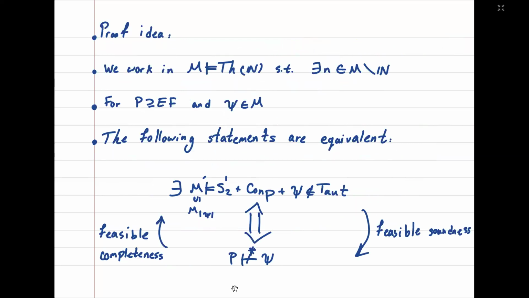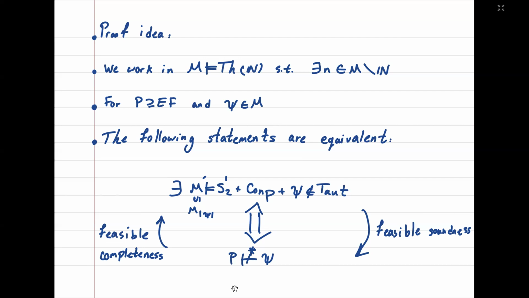The LB formula is complicated, so it's hard to work with it directly. Instead, we use non-standard models of arithmetic to work with it. And the reason is that we have the following feasible completeness and soundness for proving lower bounds. Namely, if we have a strong enough proof system and the following statement holds, that there is a non-standard model where S12 plus consistency of P plus the sentence which says that psi is not a tautology holds, then P doesn't have a short proof of psi. On the other hand, if P doesn't have a short proof of psi, then such a model exists.